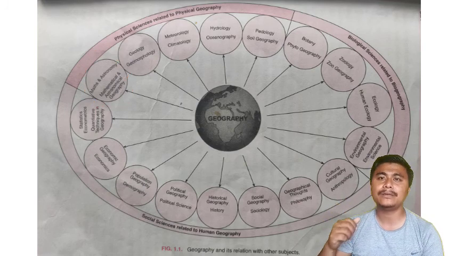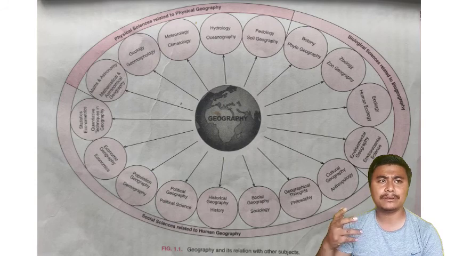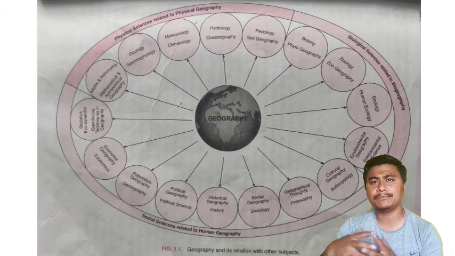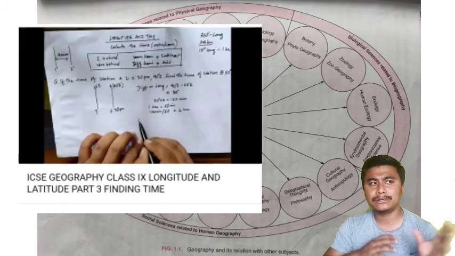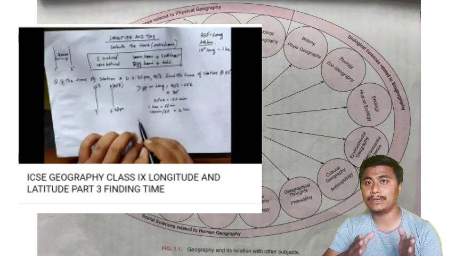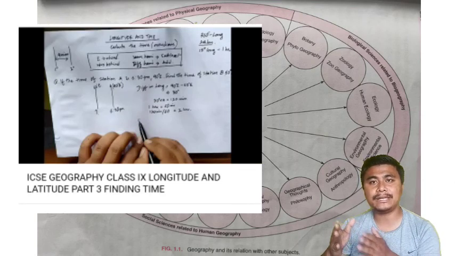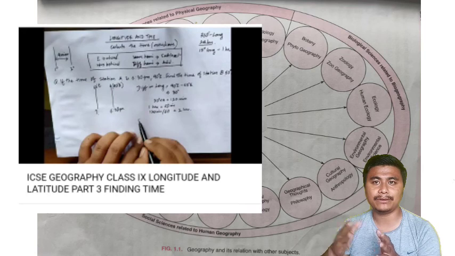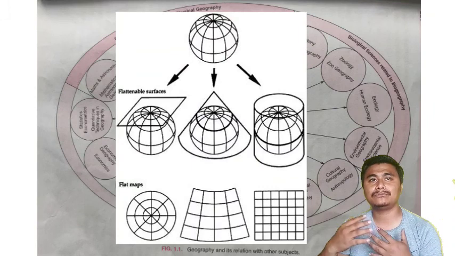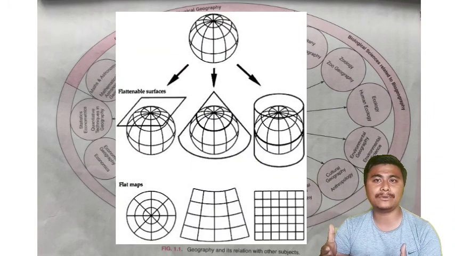A simple example: in the small classes, if you remember, we did finding time. That was based on simple mathematics. Now map projections or cartography, we need to have basic ideas of latitude and longitude, isn't it?